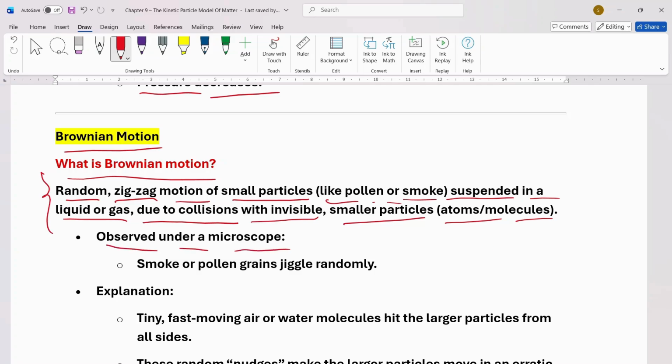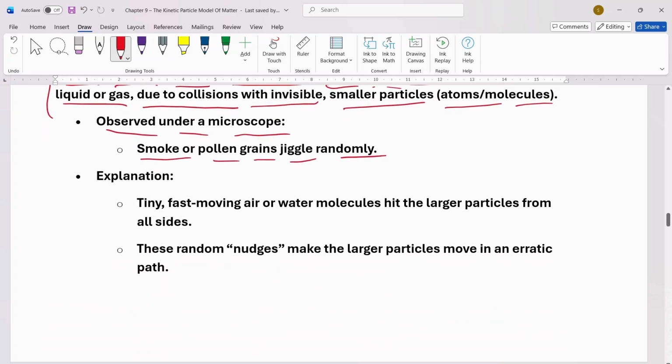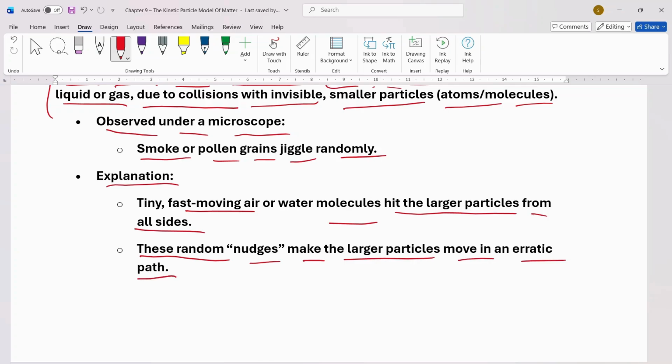Observed under a microscope, smoke or pollen grains jiggle randomly. Explanation: tiny, fast moving air or water molecules hit the larger particles from all sides. These random nudges make the larger particle move in an erratic path.